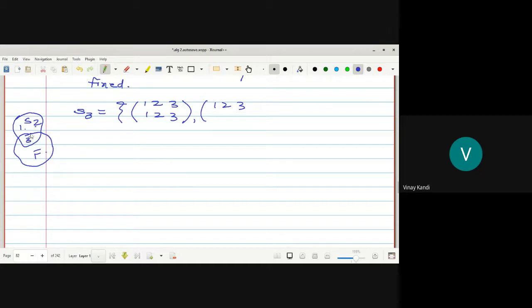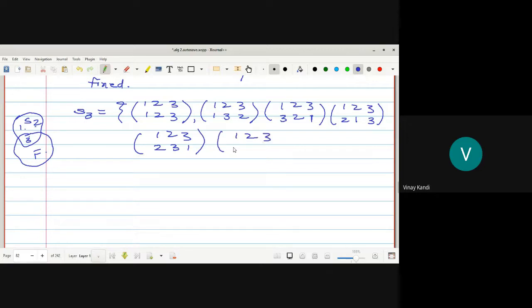Here 1 maps to 1, 2 maps to 3, 3 maps to 2. Then 1 maps to 3, 3 maps to 1. Then 3 maps to 3, 1 maps to 2, 2 maps to 1. Then 1 maps to 2, 2 maps to 3, 3 maps to 1. Then 1 maps to 3, 2 maps to 1, 3 maps to 2. So these are the 6 elements belonging to S3. This is all the permutations.